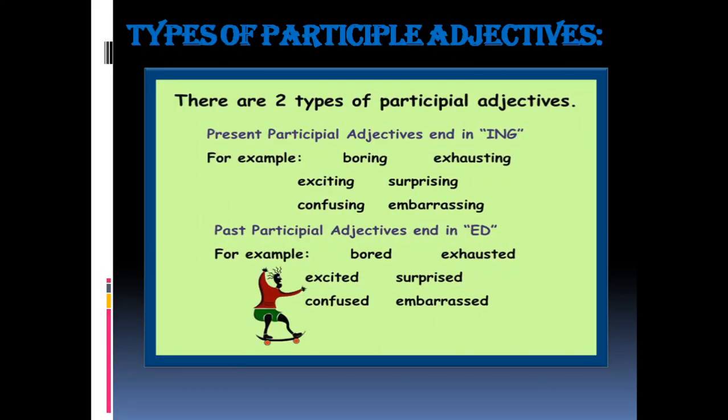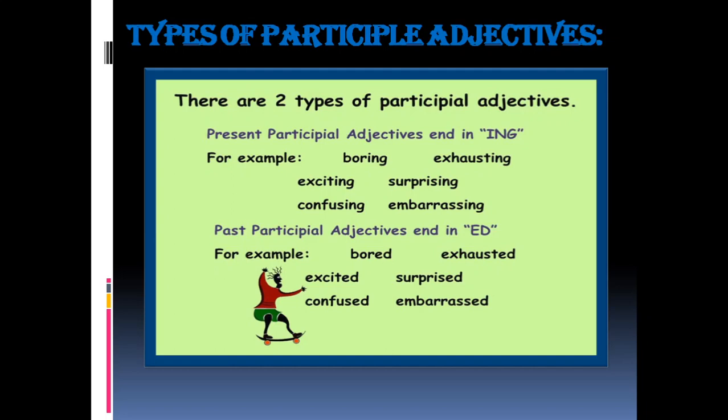Types of participle adjectives. Children, there are two types of participle adjectives. Present participle adjectives end with ing. When we add ing to the verb, it becomes a present participle adjective. For example, boring, exhausting, exciting, surprising, confusing, embarrassing.